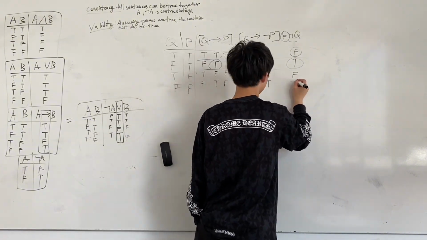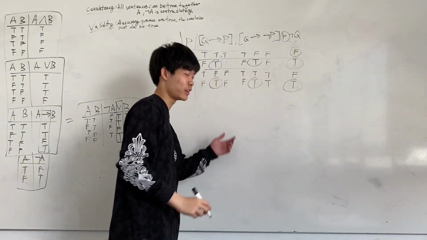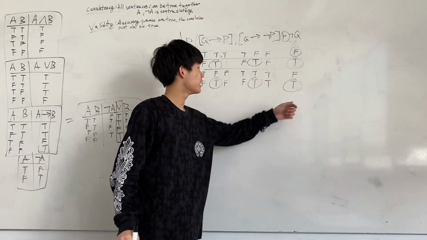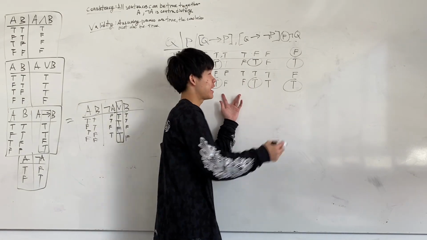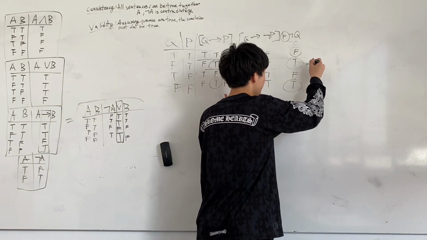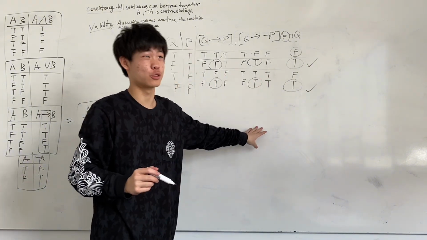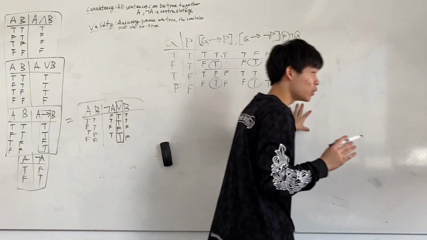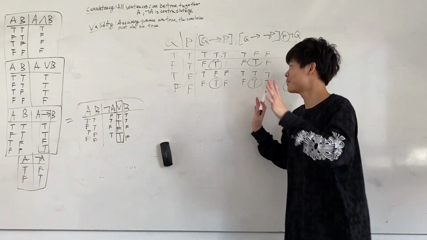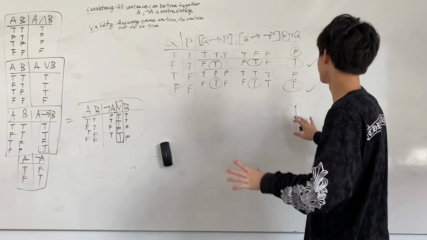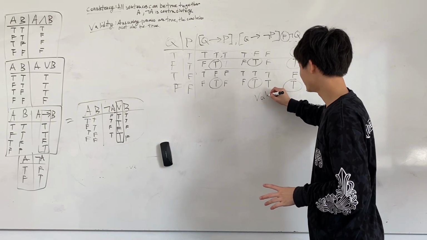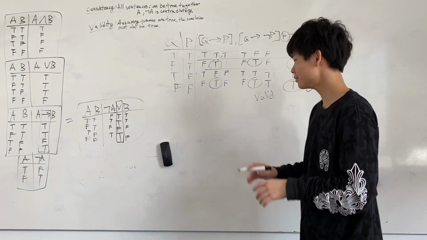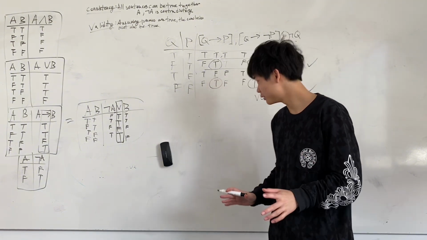Down here, we have another case where both premises are true and the conclusion is true. And so there are two cases in which both premises are true, and in both cases the conclusion is also true. And so in all cases where the premises are true, the conclusion is also true. And so this argument here is a valid argument.